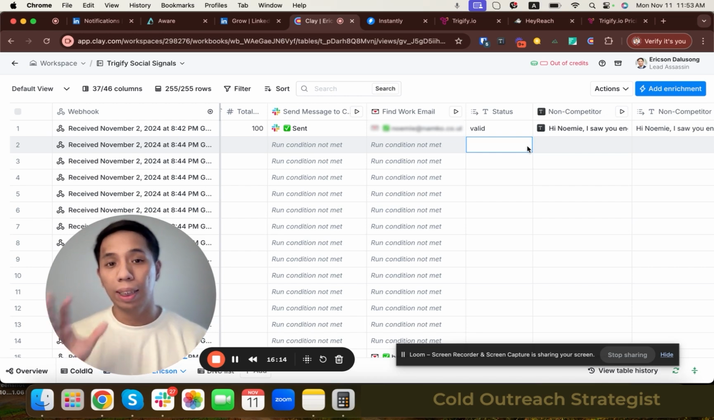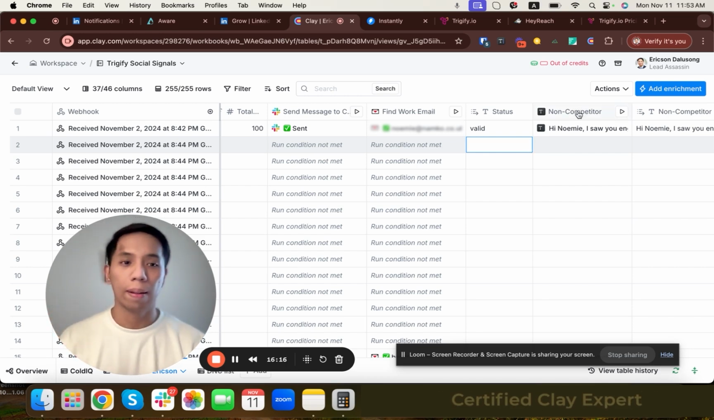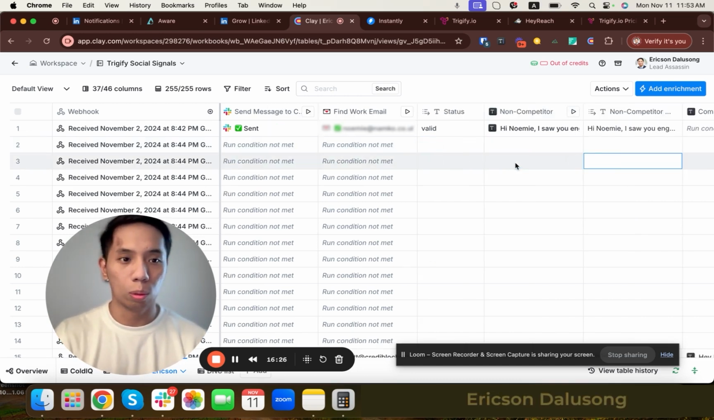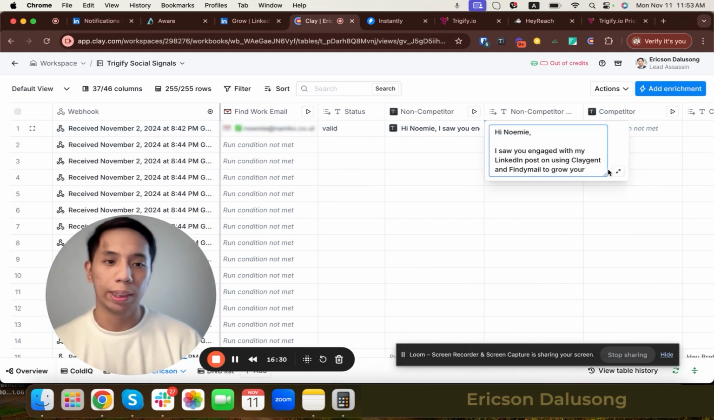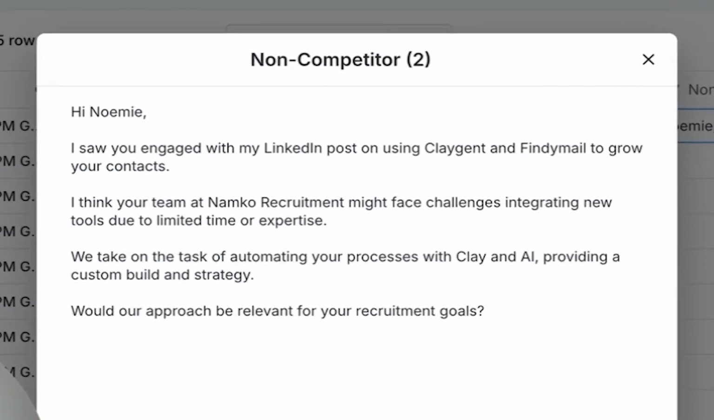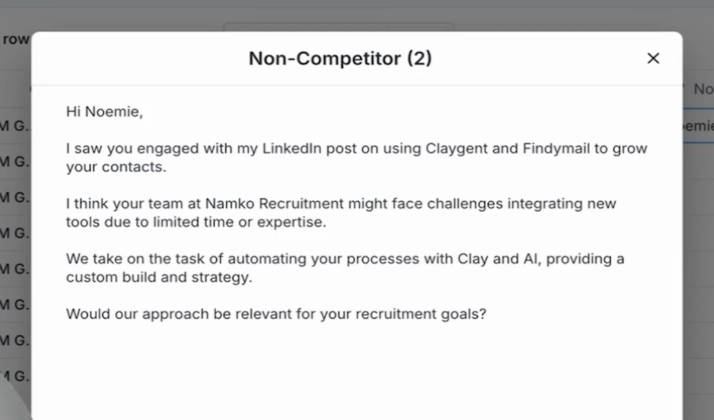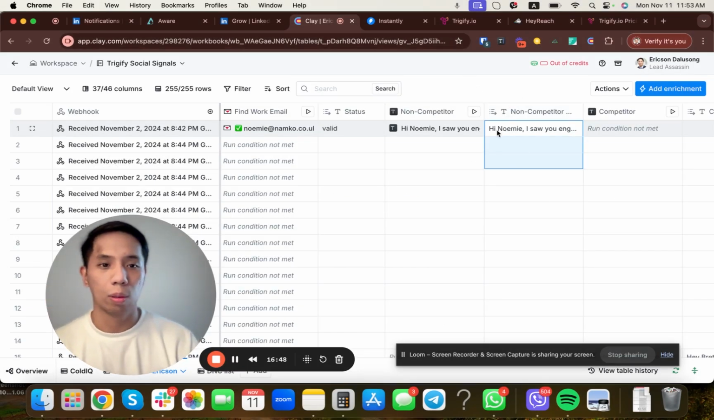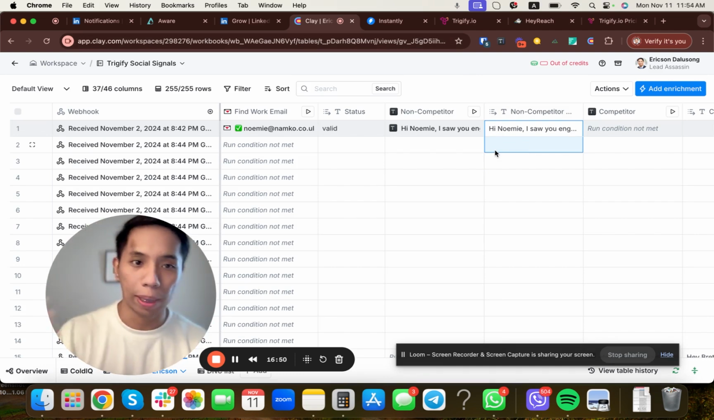As for the final enrichment, we have added Twain because we are going to use this tool to write personalized messages for us. So this is a sample message. This goes to non-competitors. We're saying something like, hey, I saw you engage with my LinkedIn post on using Legion and Find Email to grow your contacts, followed by the offer and then the call to action. So that's the sample message that we're going to send to a non-competitor.